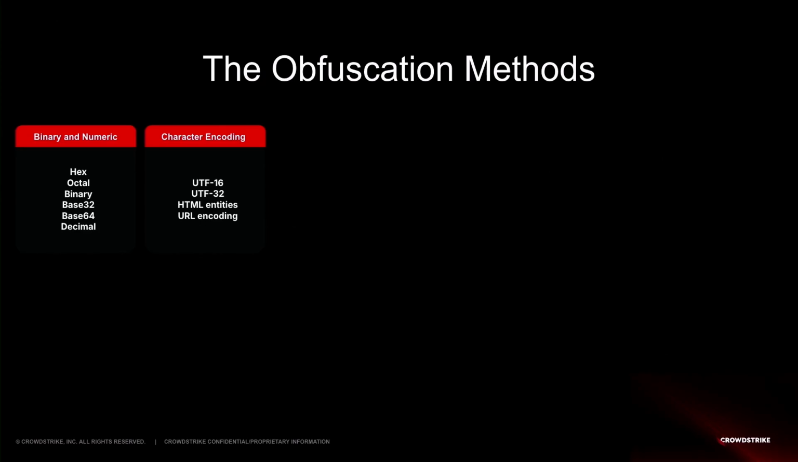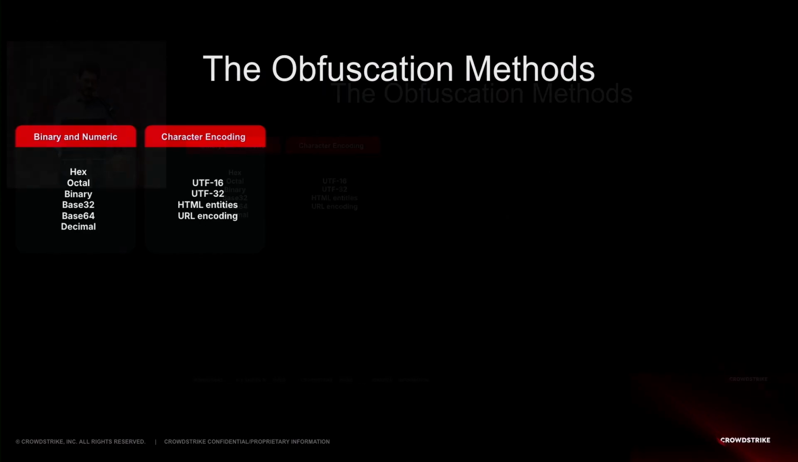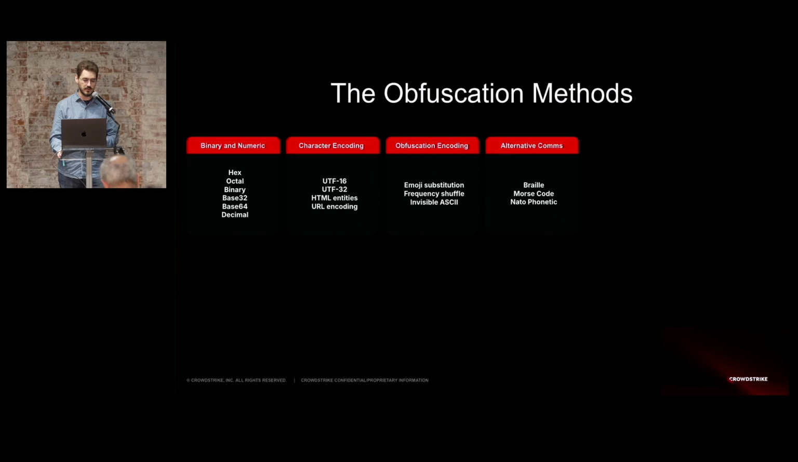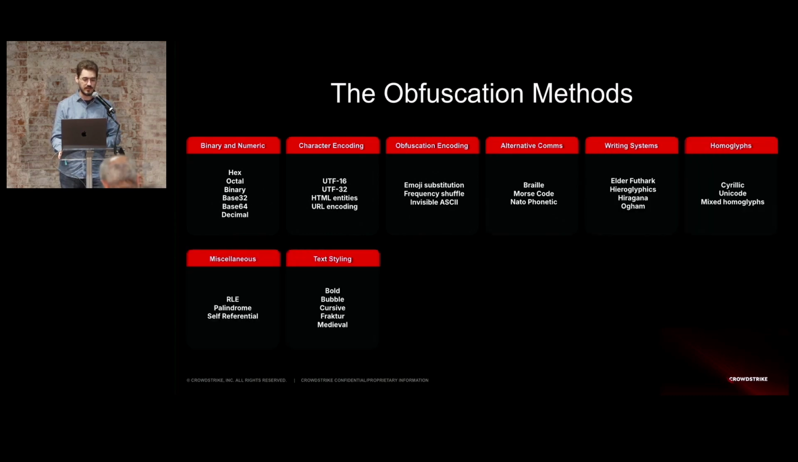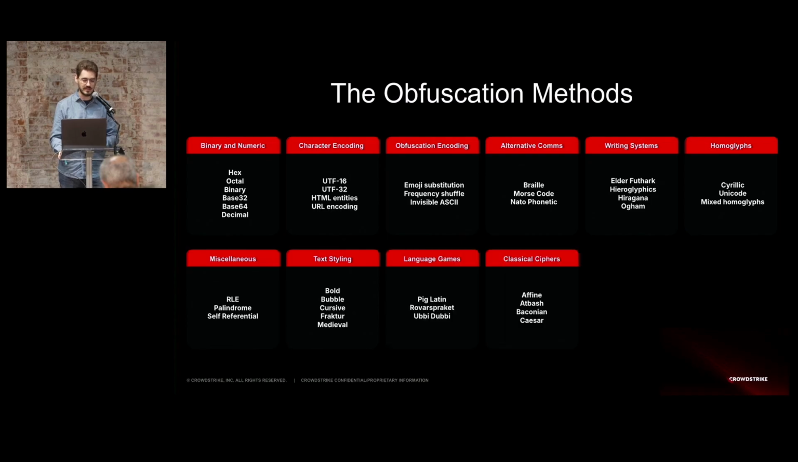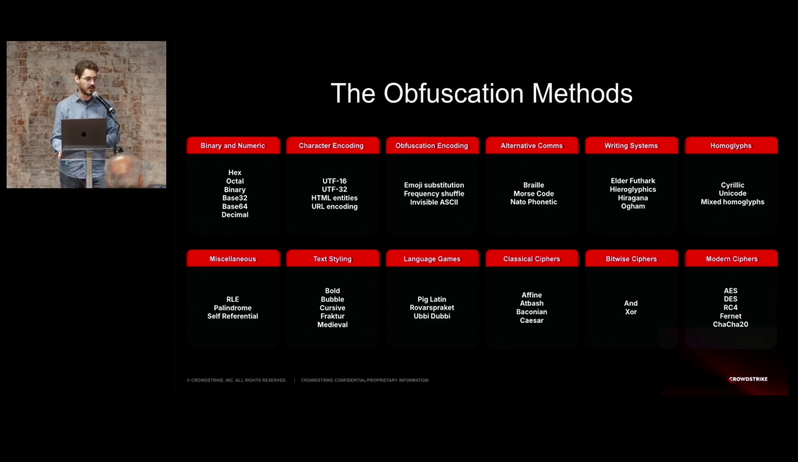Then we needed to find ways to obfuscate this payload and really test the LLM against them. So what I'm doing here is I'm grouping several obfuscation methods into categories. For example, in binary and numeric, you have hex, octal, binary, base 32, base 64, decimal, and even more. These are just some examples. Again, there were over 100 textual obfuscations. So just reading the category names for you, you have character encoding, obfuscation encoding, alternative communications, writing systems, homoglyphs, miscellaneous, text styling, language games, classical ciphers, bitwise ciphers, and modern ciphers.